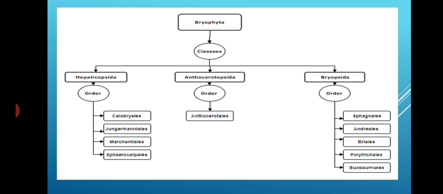Second class is Anthocerotopsida. It has only one order, Anthocerotales. And last class Bryopsida is further divided into five orders: Sphagnales, Eubryales, Bryales, Polytrichales, Buxbaumiales.